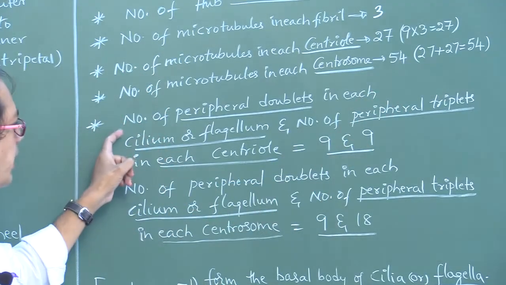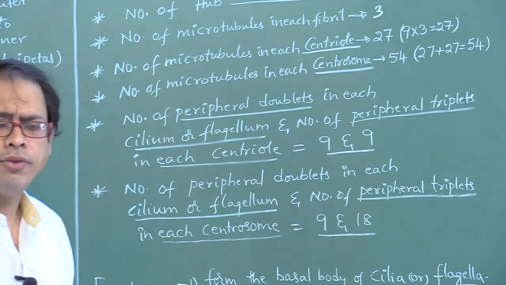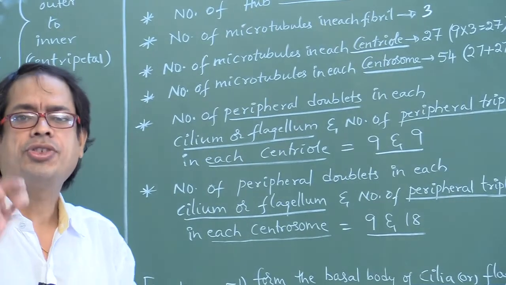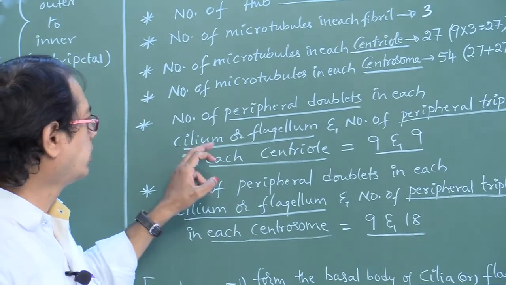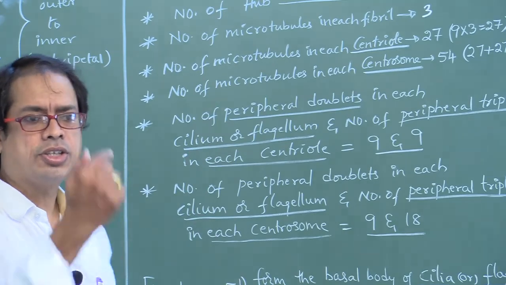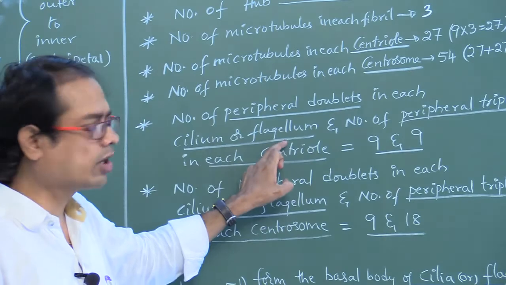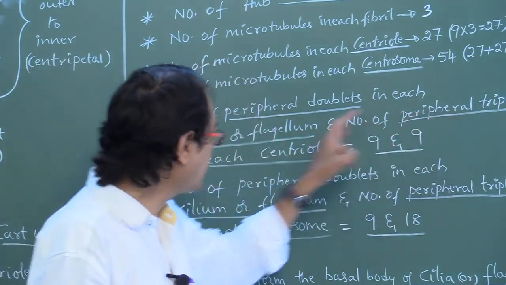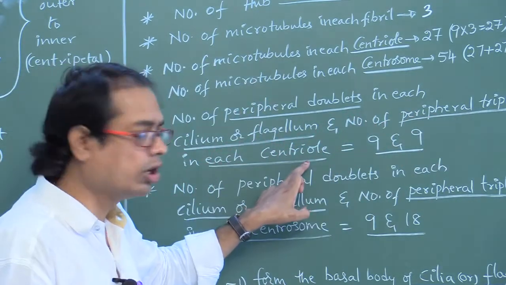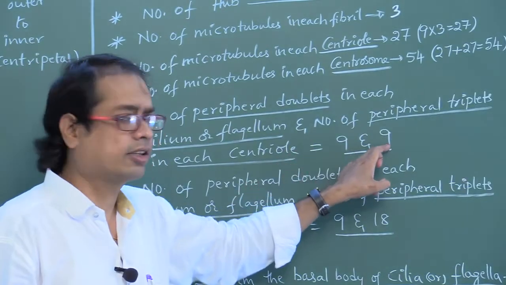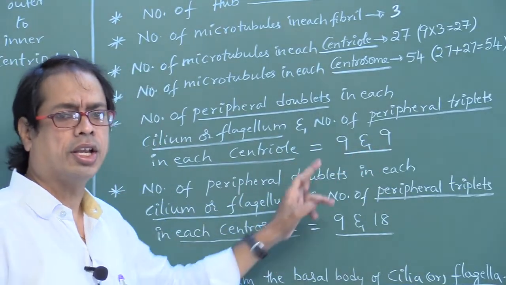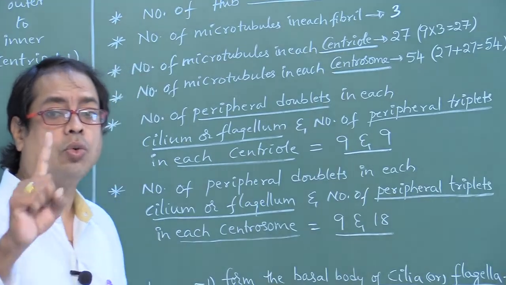Next, number of peripheral doublets. Where do you find peripheral doublets? Cilium or flagellum. Where do you find triplets? This is the centriole. Number of peripheral doublets in each cilium or flagellum and number of peripheral triplets in each centriole means 9 and 9. If the ratio is asked, 9 is to 9, that is equal to 1 is to 1.